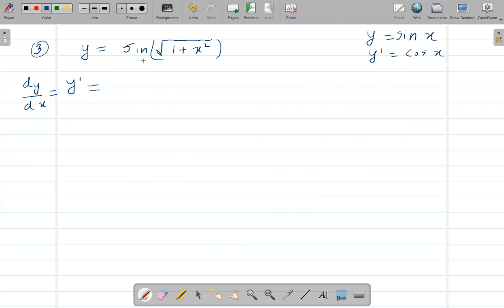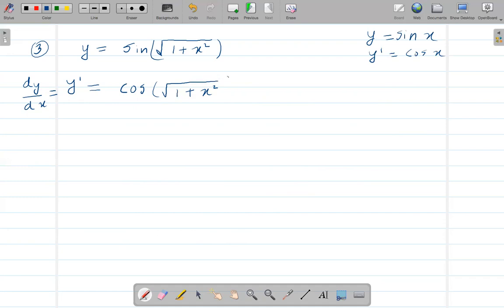Anyway, when I take the derivative of sine of something, it's cosine of that, or basically when I take the sine of x, it's cosine of x. So here, sine of this whole thing is cosine of that whole thing. Right?